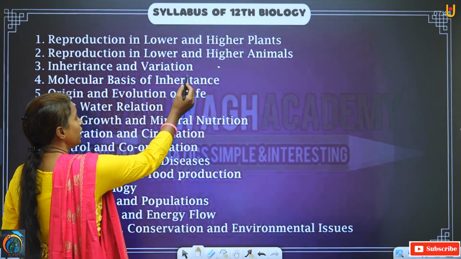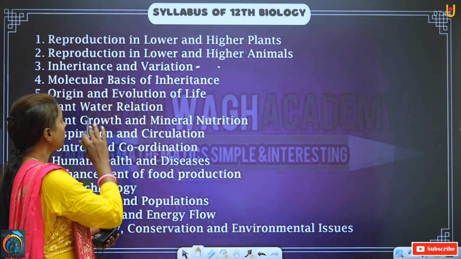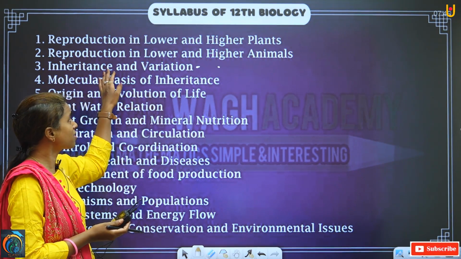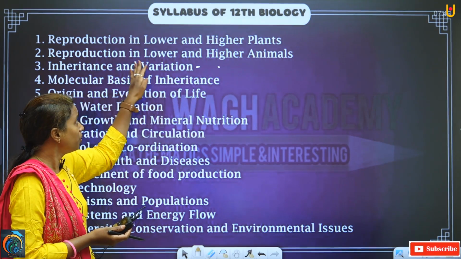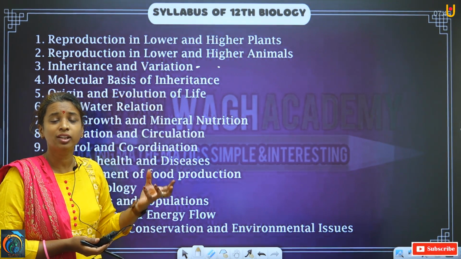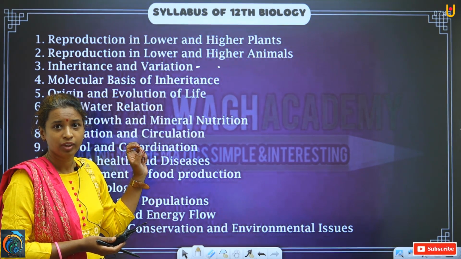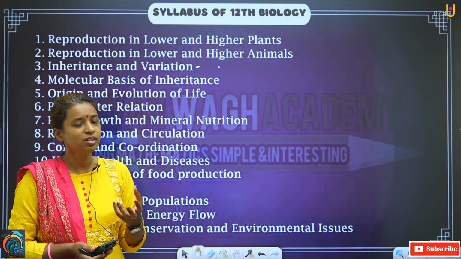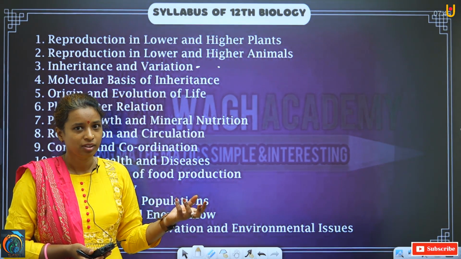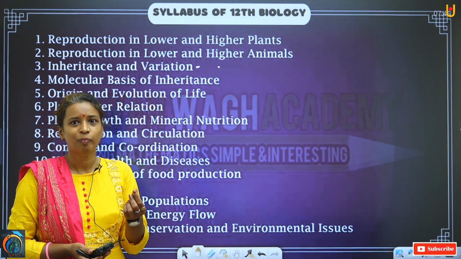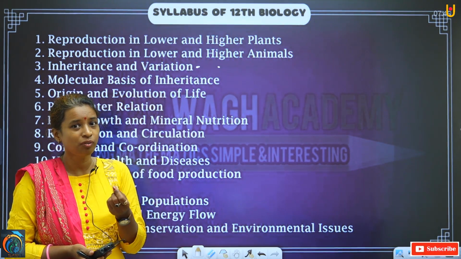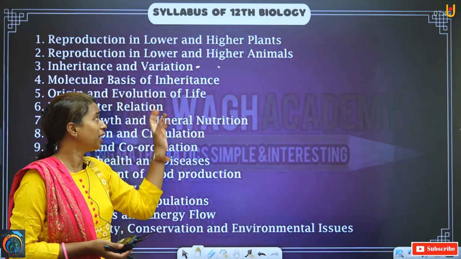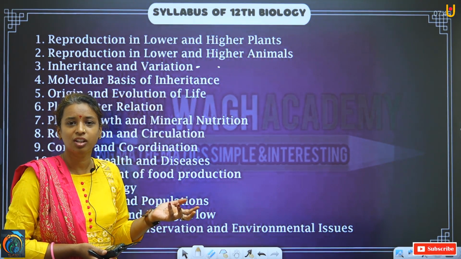Now, in this chapter, what happens? Characters are inherited, but with that, variation is also taking place. Now, what is variation? Variation means, for example, we are not the same as our mother or father. Something, a little bit of difference, is there, and that little bit of difference is because of variation. In which thing is the variation taking place?